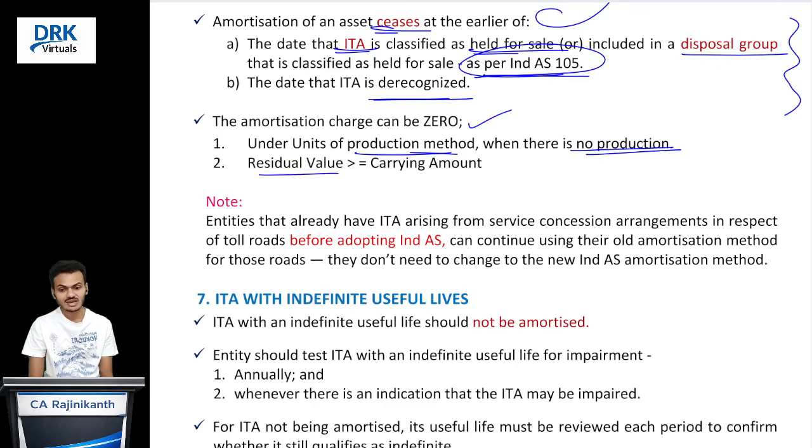And one more thing, if the residual value is greater than the carrying amount, in this case also amortization is 0. As we already discussed, residual value we should assume as 0, except in two cases. What are they? When there is a third party commitment to purchase the intangible asset at the end of its useful life, and when there is an active market at the end of the useful life. In these cases, we take the residual value number. If the residual value number is more than the carrying amount, obviously there is no amortization, correct? So amortization will be zero, right?